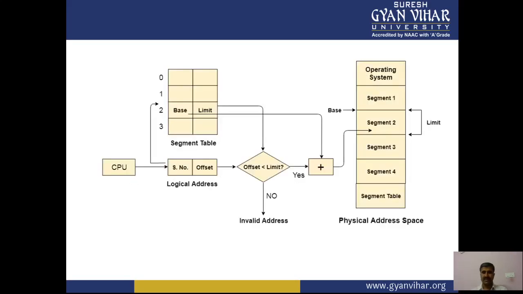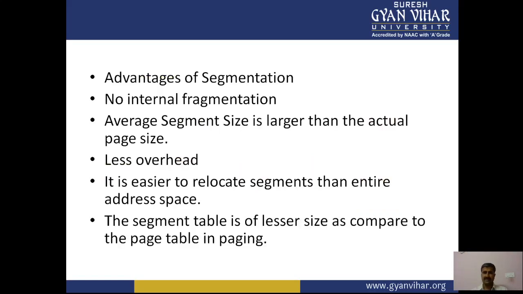As you see in this diagram, there is a CPU, a base, a limit, a segment number and an offset, and the logical address, with a check for an invalid address. If no, then it is an invalid address. If yes, then it can move on to the physical address space with the help of segmentation, demand segmentation.